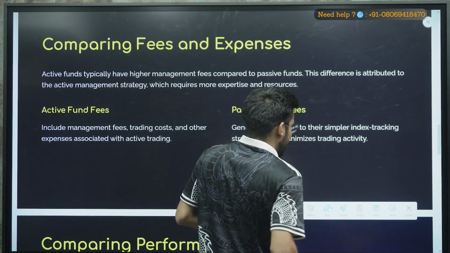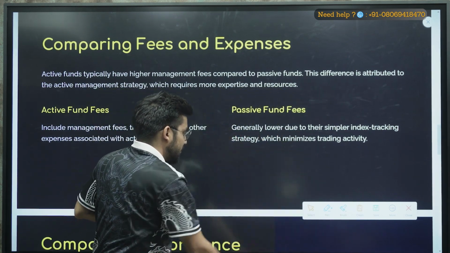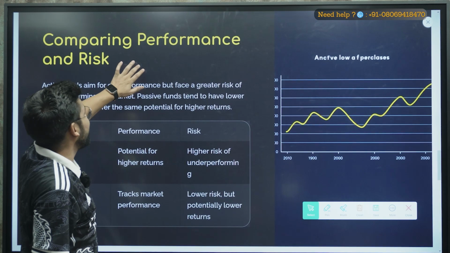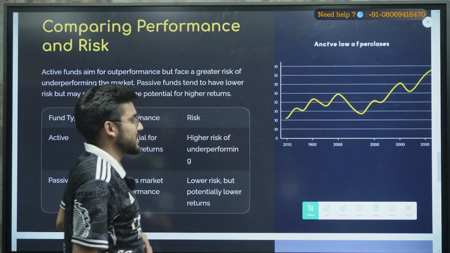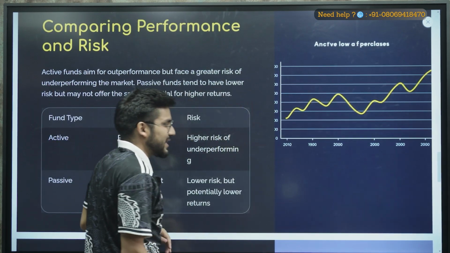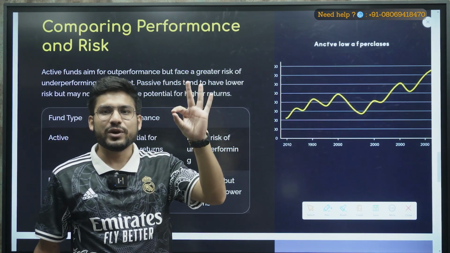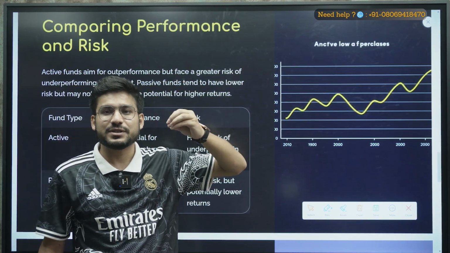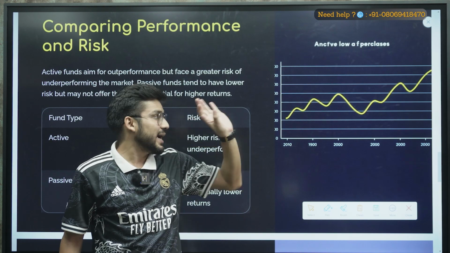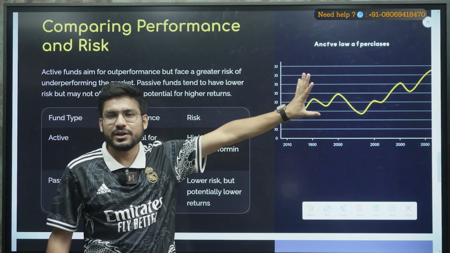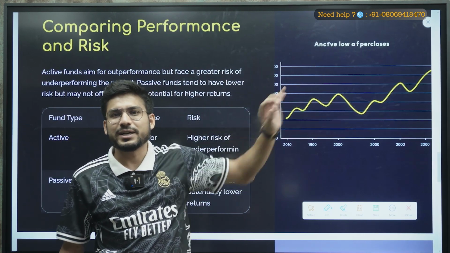Right, now let's go ahead. If we compare the performance and risk, the active mutual funds are going for the aggressive stocks, you can say, and in passive they are going with the Nifty, Bank Nifty, where the general market is moving.